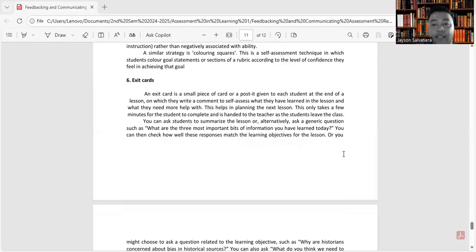You can ask students to summarize the lesson, or alternatively, ask a generic question such as what are the three most important bits of information you have learned today. You can then check how well these responses match the learning objectives for the lesson.